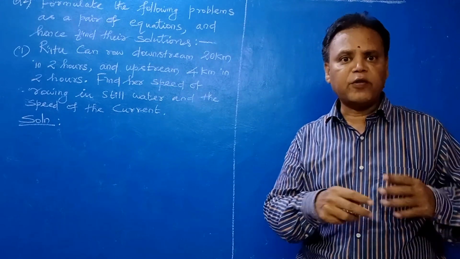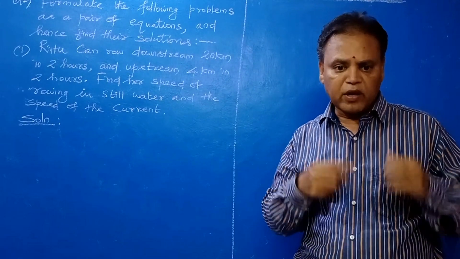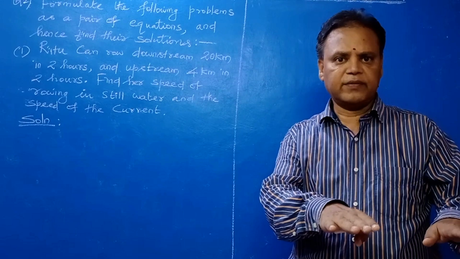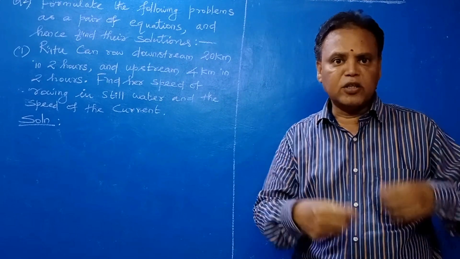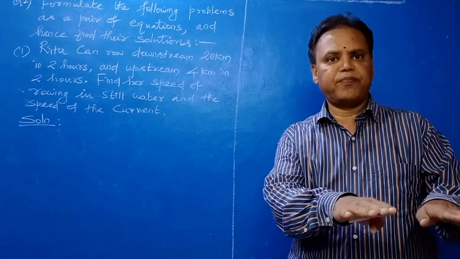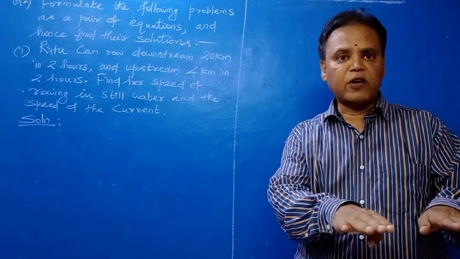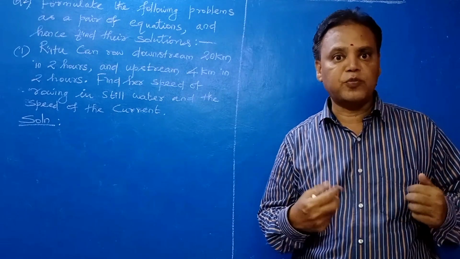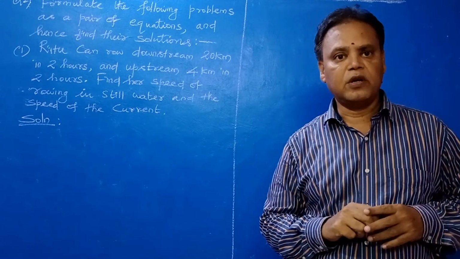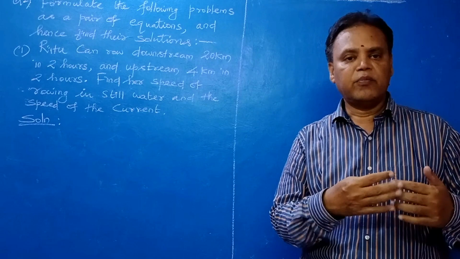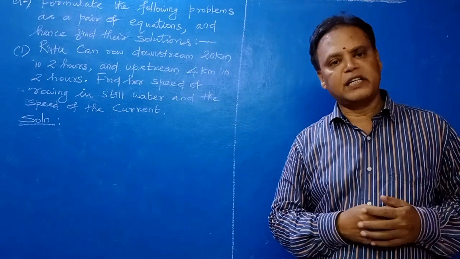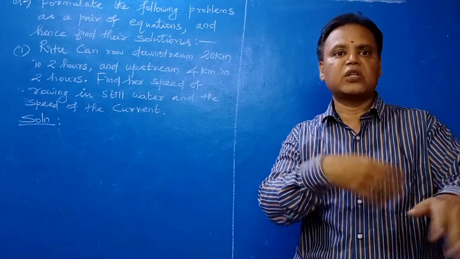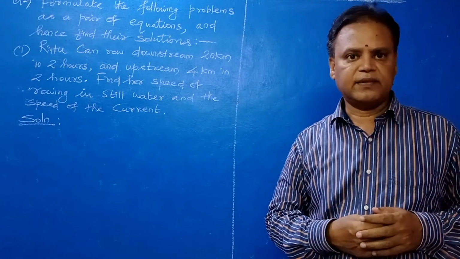During downstream, the boat goes along with the water, so the water direction and boat direction are the same. Automatically the speed will increase, because the boat has one speed and the water also has one speed. Both speeds add, so you get more speed.